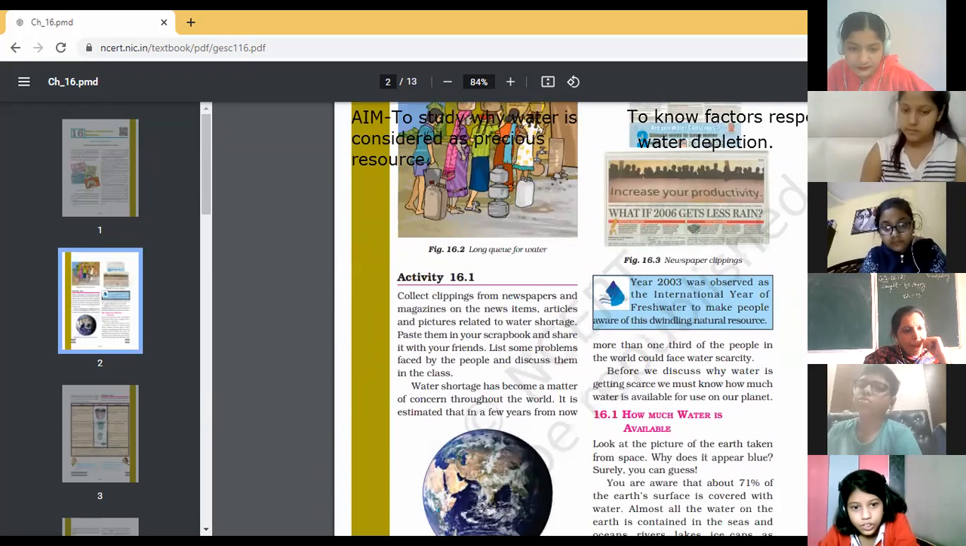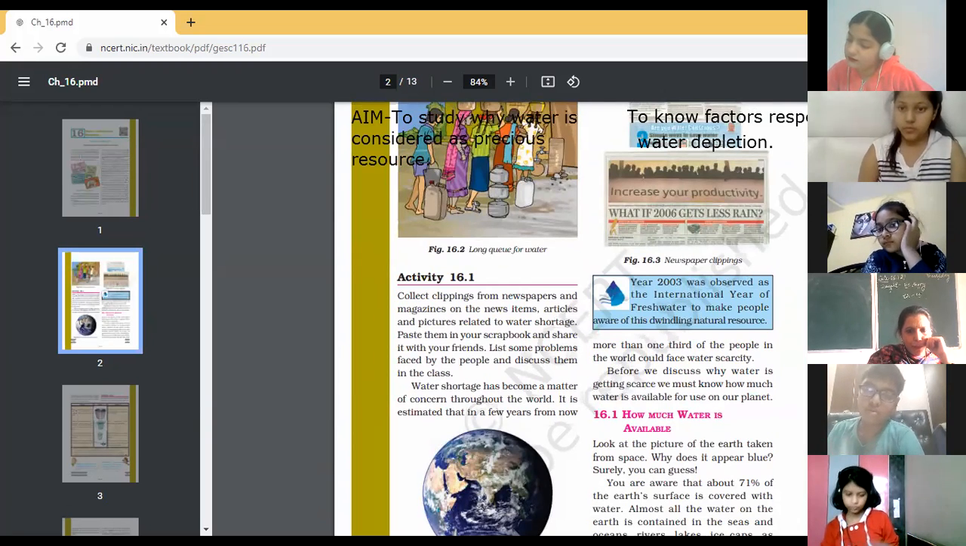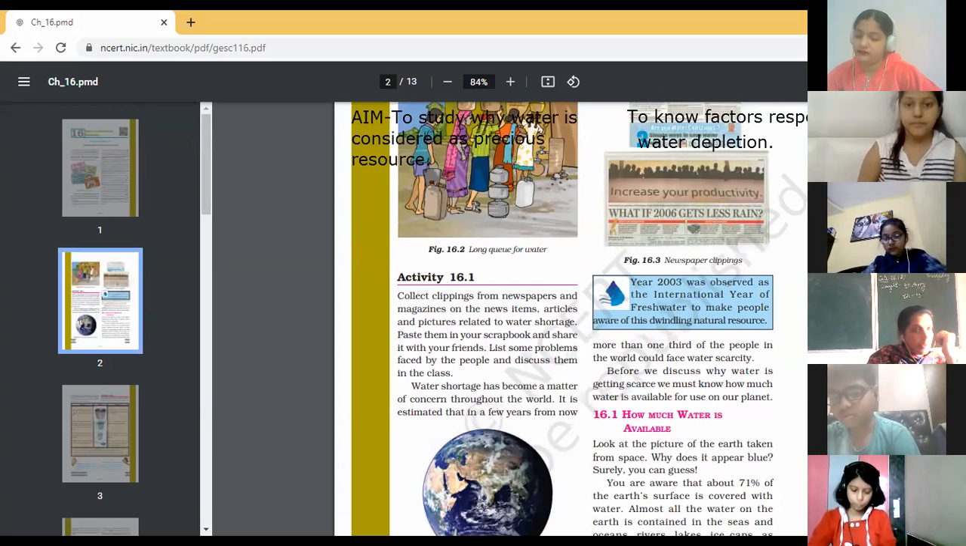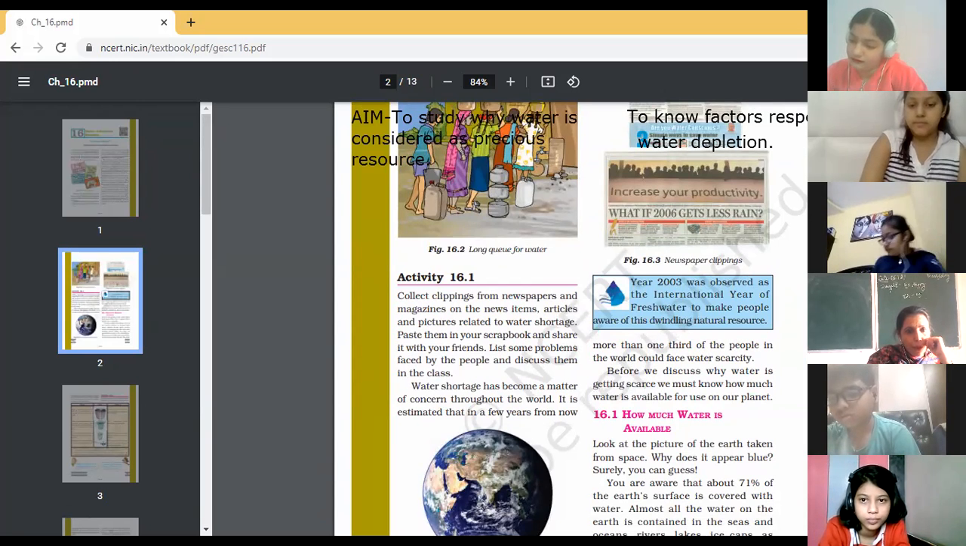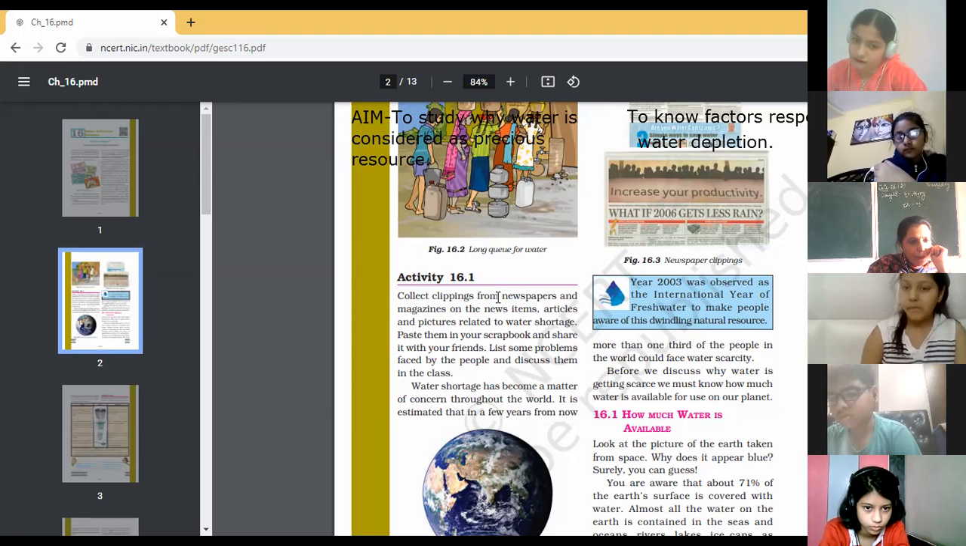So children, we have read that there is a shortage of water. In many of the newspapers you must have read that there is a shortage of water, and even long queues for water you have seen. So why is it so? Because there is exactly a shortage of water in our country. So activity 16.1, Mahi can continue.